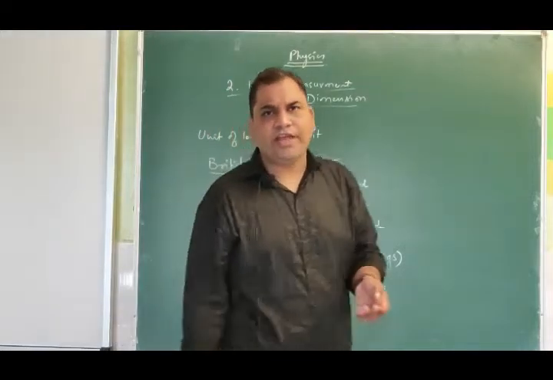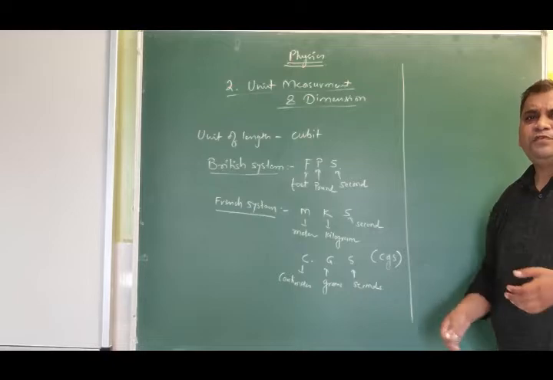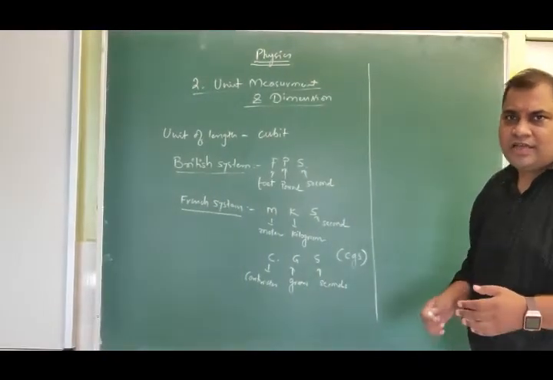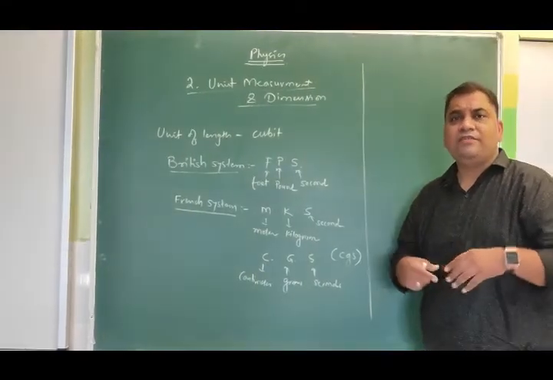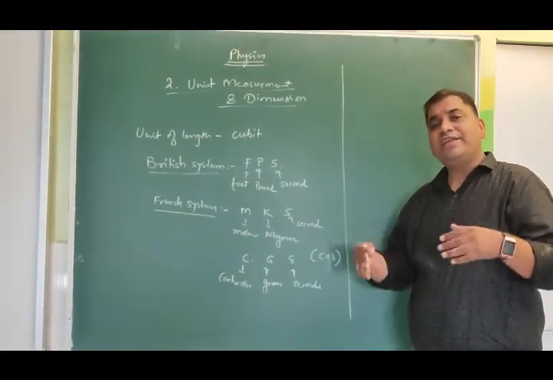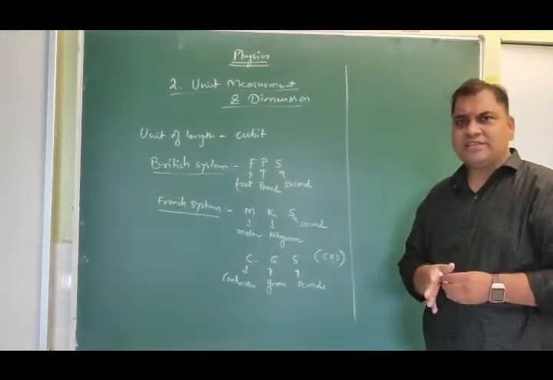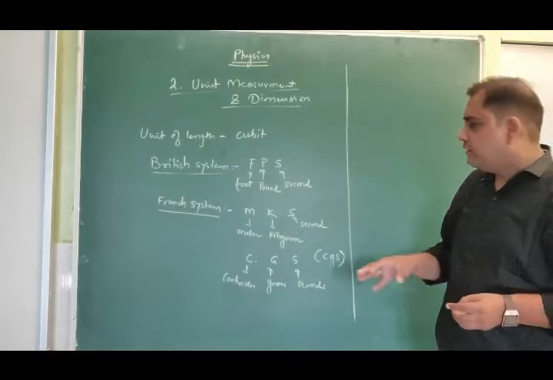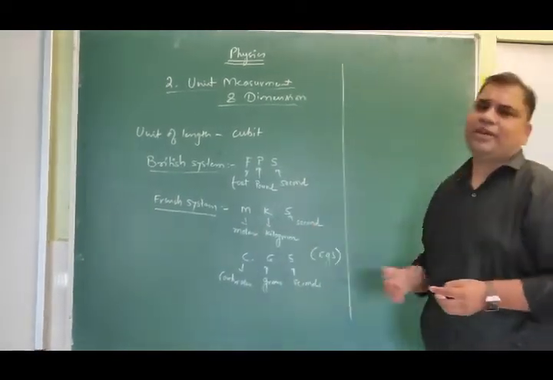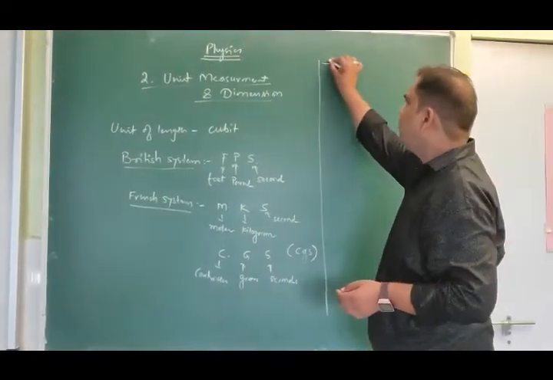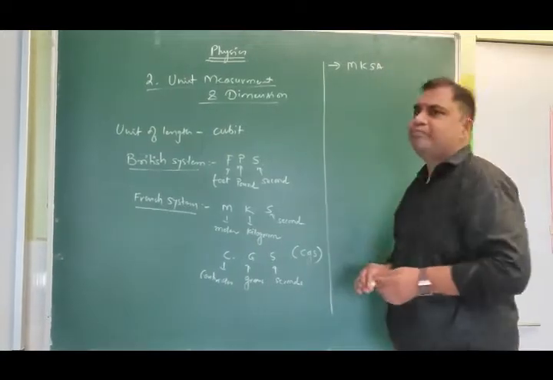Then, as physics advanced and we got newer and newer concepts, we also came across various physical quantities, and there were some quantities which cannot even be derived using these three fundamental quantities. So we had one more advanced system that is called MKSA.